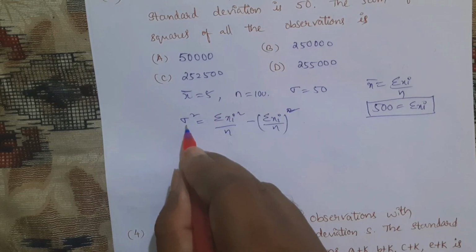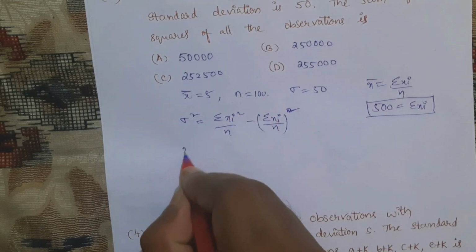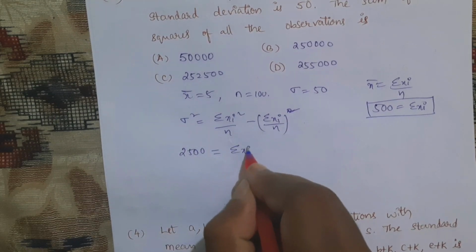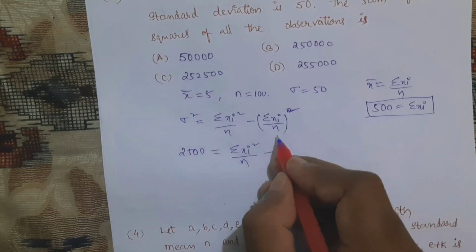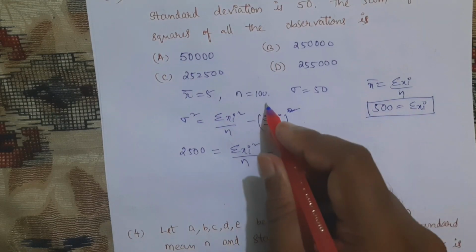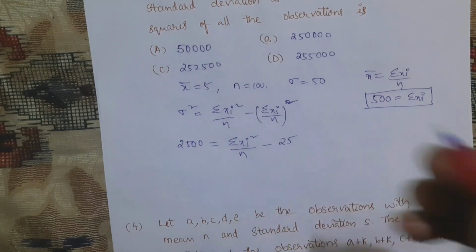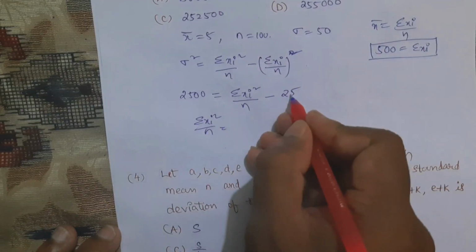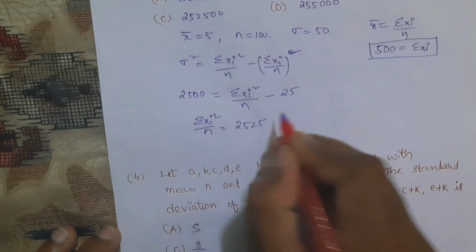Now here in this formula, sigma square, sigma is 50, sigma square, 50 square, which is equal to 2500, which is equal to sigma xi square by n, okay, minus sigma xi by n. What is sigma xi? We got 500. 500 by n. What is n? 100. 500 by 100, which is equal to 5. 5 square, 25. So that means sigma xi square by n is equal to 25. You bring it here. 2500 plus 25 is 2525.